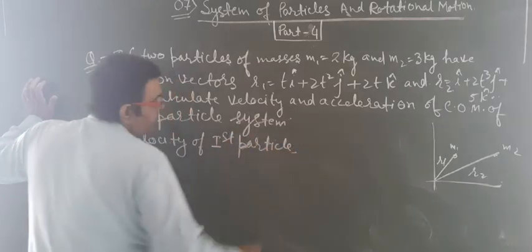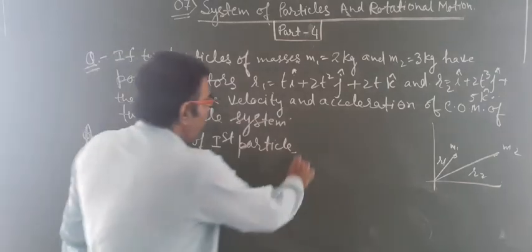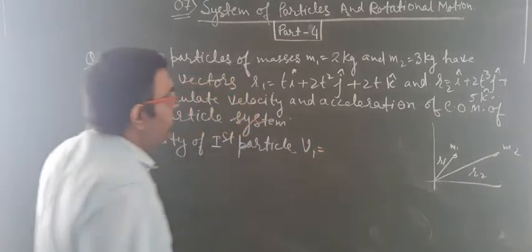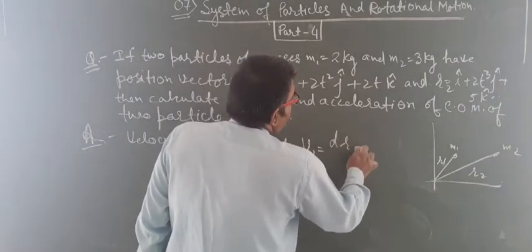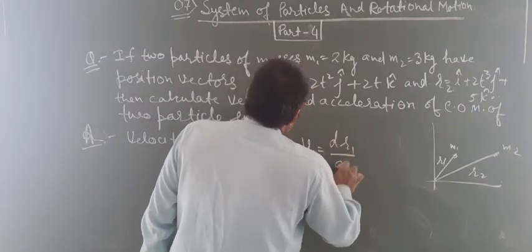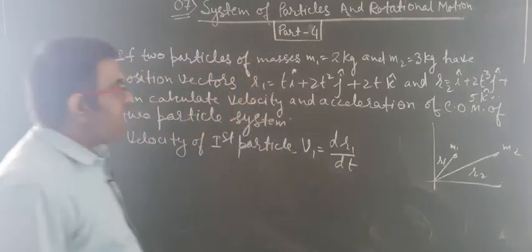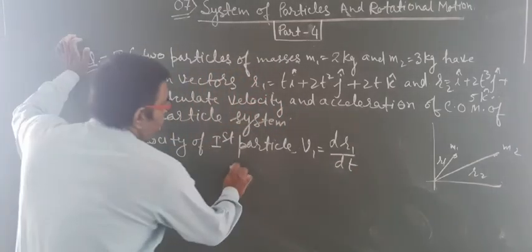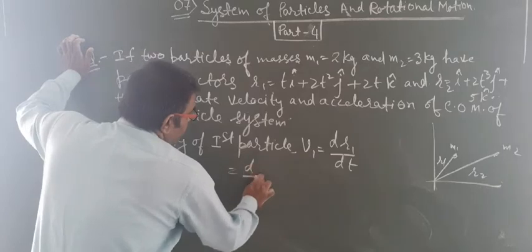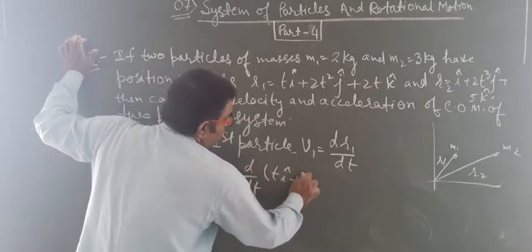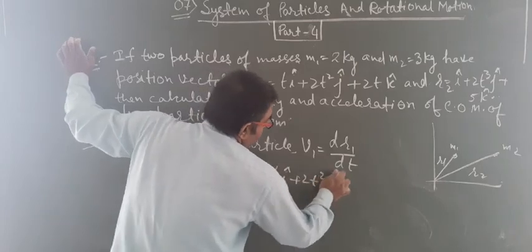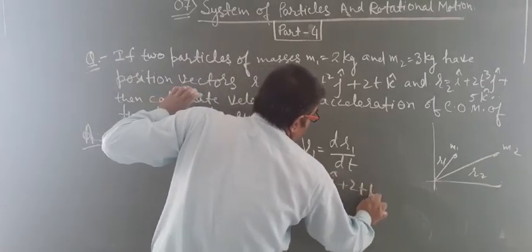Velocity of the first particle is v1, and it is given as dr1 upon dt, which can be written as d upon dt of t i cap plus 2t square j cap plus 2t k cap.